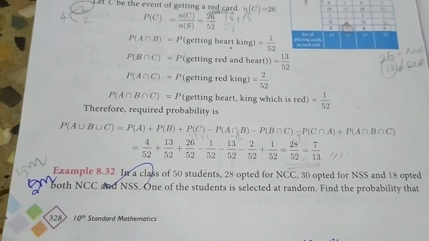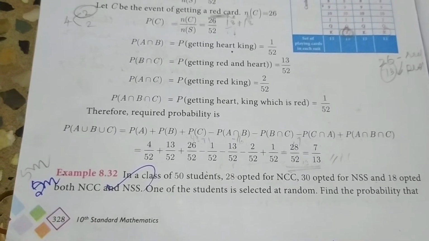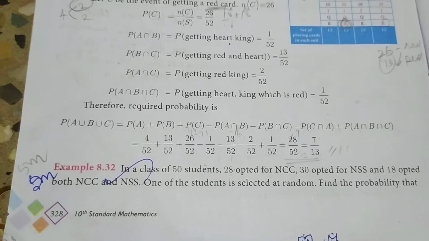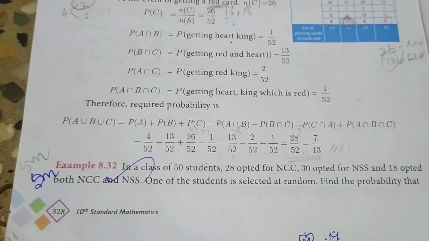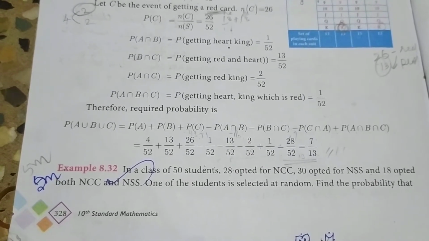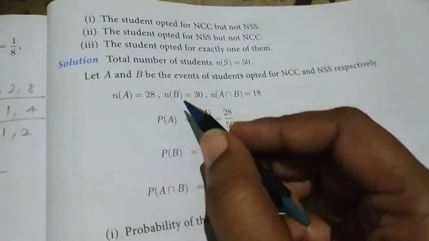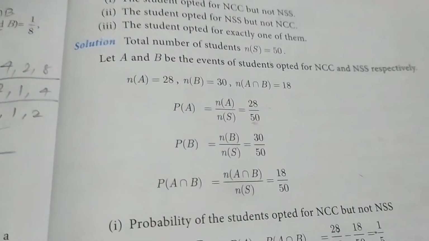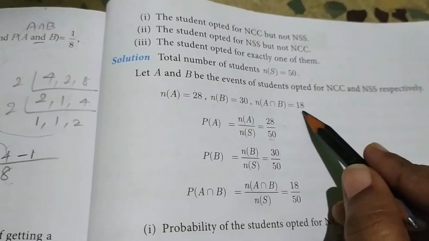20 opted for NCC. If NCC I take as A, then n(A) equals 20. If 30 opted for NSS I take as B, then n(B) equals 30. Both means intersection, so n(A intersection B) equals 18. Anyone means union, and both means intersection.